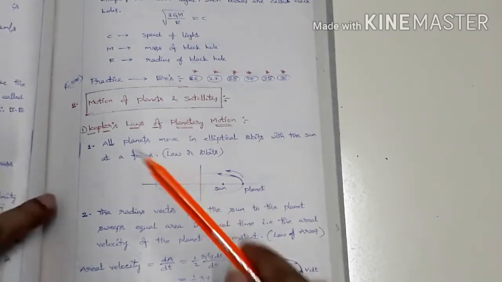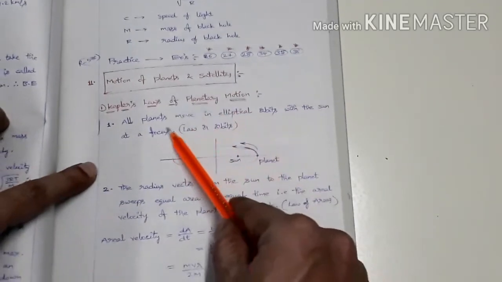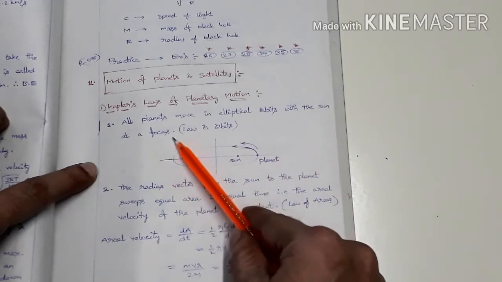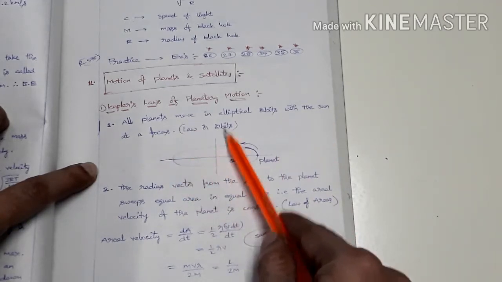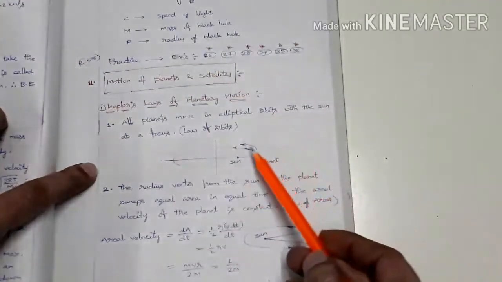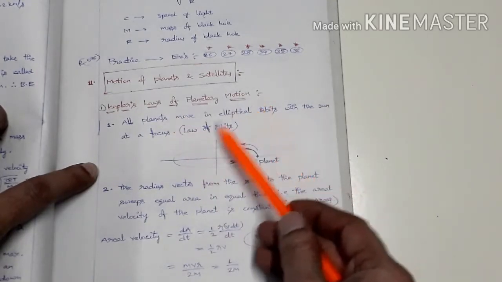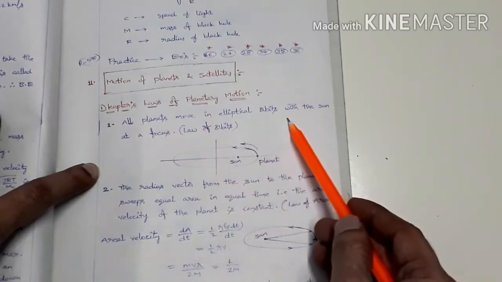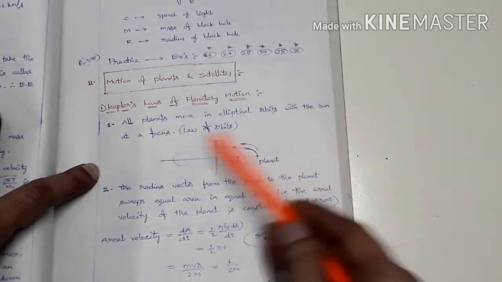Okay, the first one is Kepler's laws of planetary motion. All planets move in elliptical orbits with the sun at a focus. It is also known as the law of orbits. All planets move in elliptical orbits with the sun at a focus.